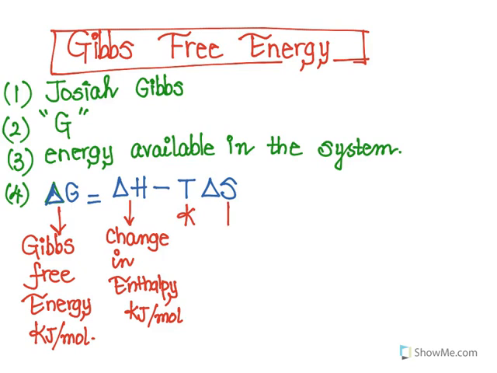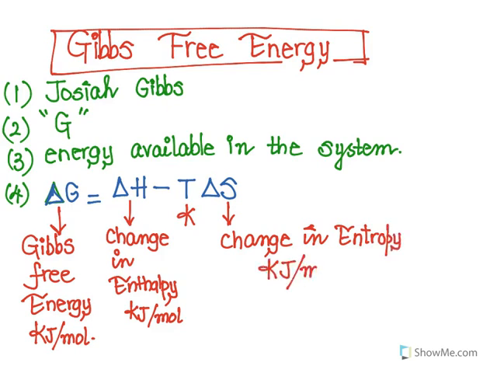Temperature is in Kelvin, and delta S is change in entropy. That means the disorder of the system, and is given by kilojoules per mole. All right. So this is really important about Gibbs free energy, just an introduction. And then on the next page, we will take a look at how Gibbs free energy helps us study the system a little bit more.